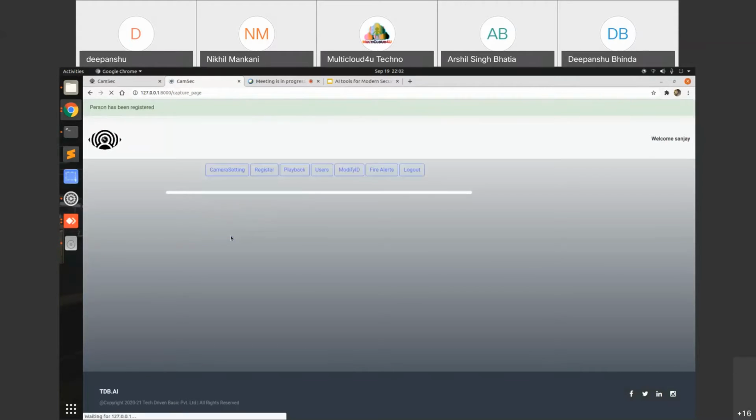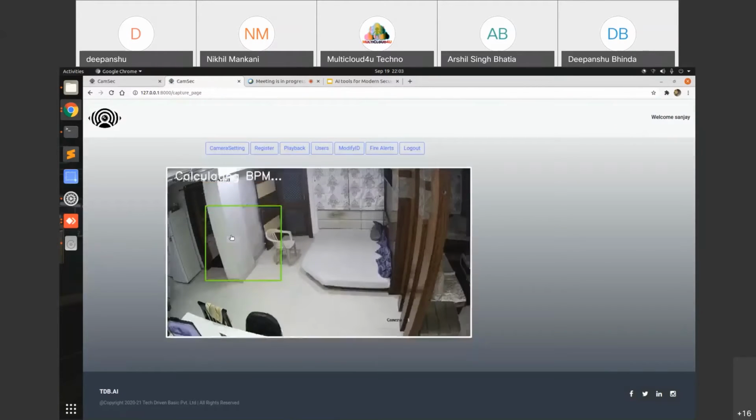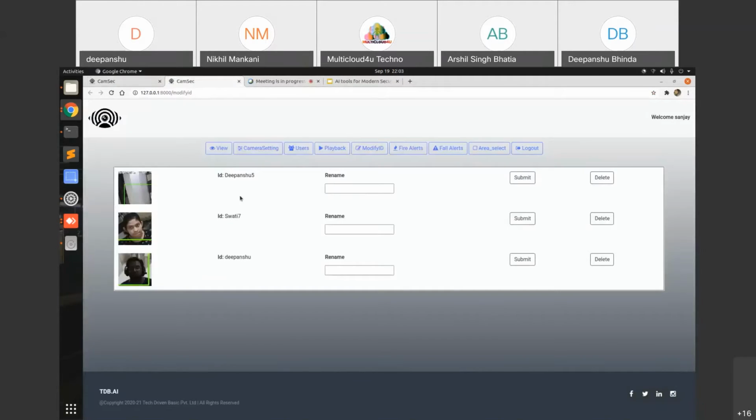Now that my name has been registered, I just have to go onto the green box over there and stand over there. It will calculate my heart rate as well as my face. Tell me what to do. Go to modify ID. Opening modify ID. As you can see, Dipanshu's face has been registered over here.